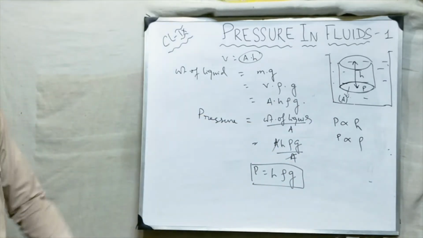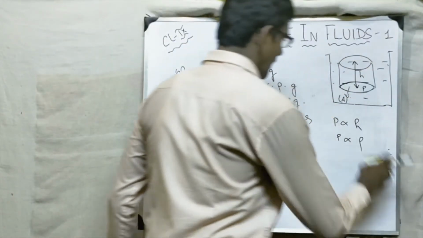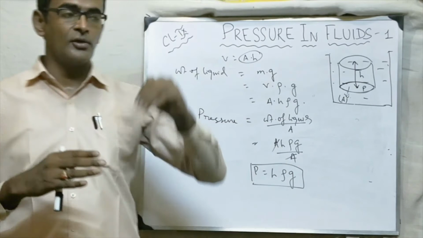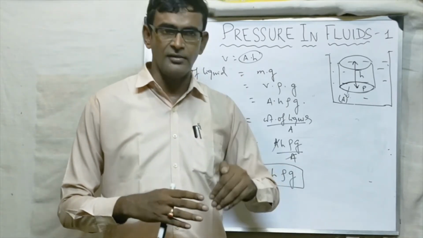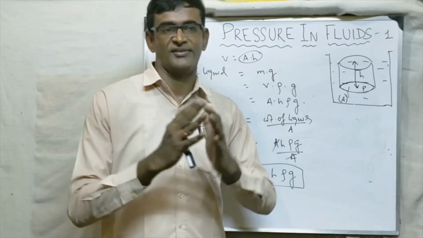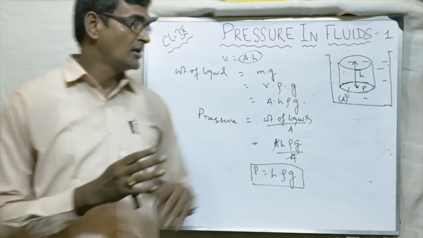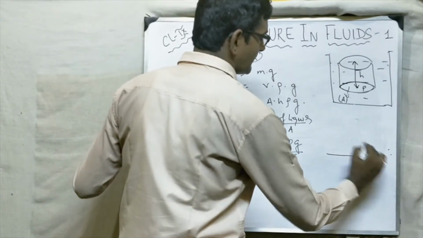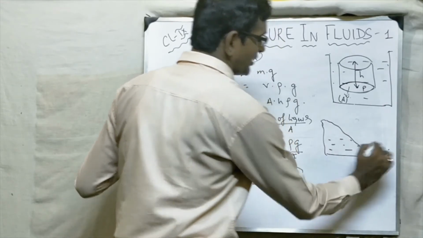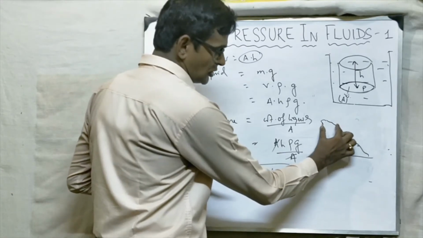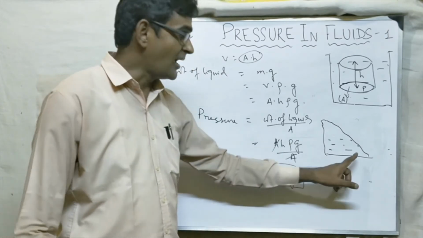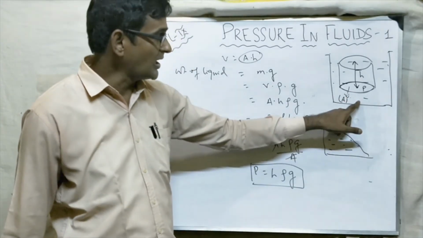Now some consequences of pressure. देखो, one consequence I have just told: deep sea divers, before going inside the sea, wear a special type of dress to withstand the enormous pressure of water on their body. Second thing, the walls of the dams are made broader at the base. देखो यहाँ पे डैम इतना चौड़ा है, जितना नीचे जा रहा है. Dams are made broader. Why? Because liquid pressure is more at the bottom. कहाँ प्रेशर ज्यादा होगा? यहाँ पे नहीं, यहाँ पे.